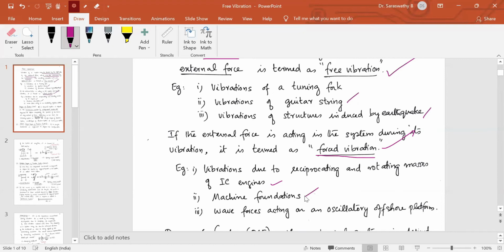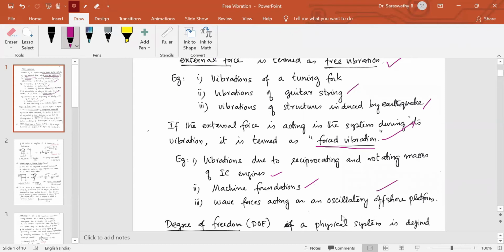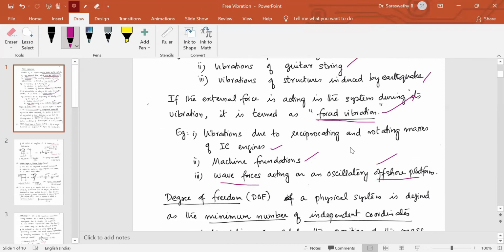So, vibrations of machine foundations. And the next one is wave forces acting on offshore platforms. So the offshore platforms which are installed in the ocean, in the sea, as the waves hit on it, the platforms go on vibrating. So the source of vibration is the wave force. It continuously acts on the system. So these are the two types of classification. The vibration can be either free vibration or forced vibration.